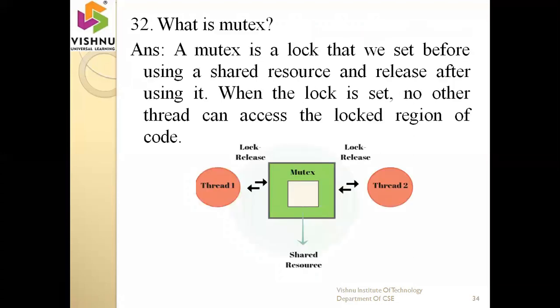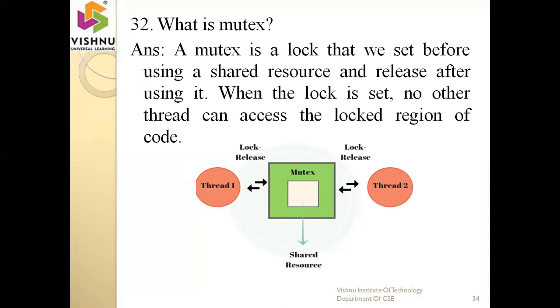Next one is mutex. Mutex means mutually exclusive. Mutual exclusion means it is a lock that we set before using a shared resource and release after using it. So when the lock is set, no other thread can access the locked region of code. That means, for example, it is the same as a binary semaphore. So see this one: thread 1 and thread 2. These two threads want to occupy this shared resource. Which thread first acquires the lock? That means which thread gets the lock first? That thread will enter the shared resource.